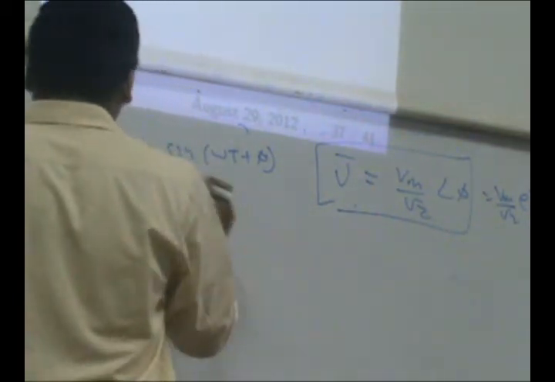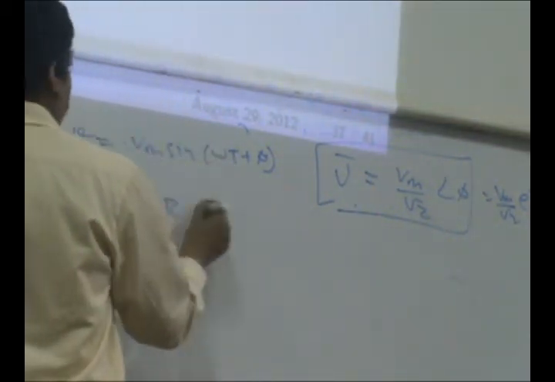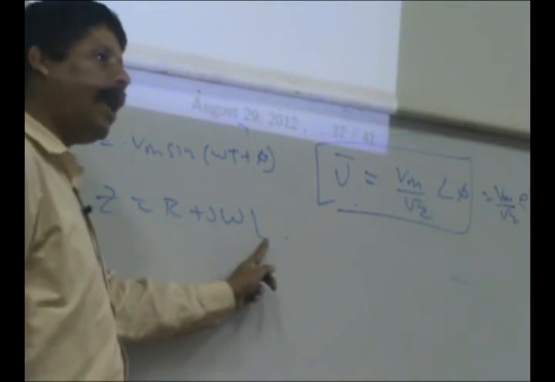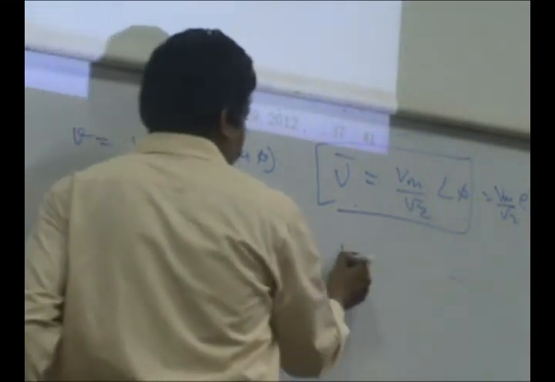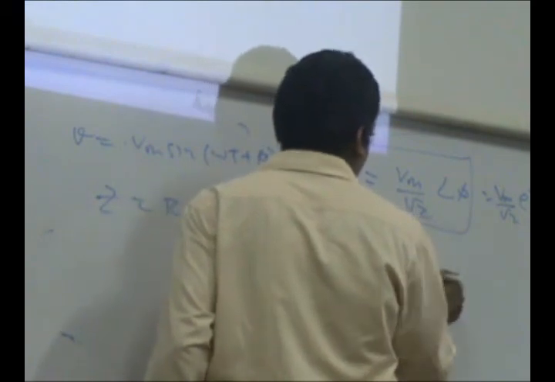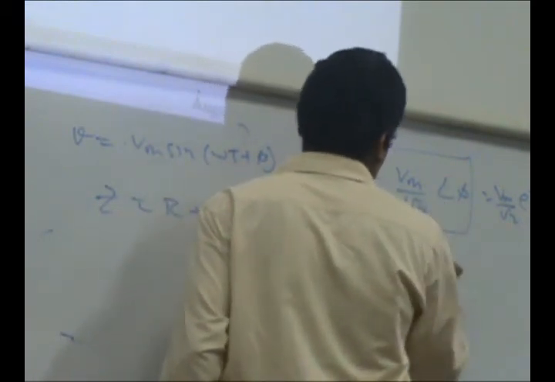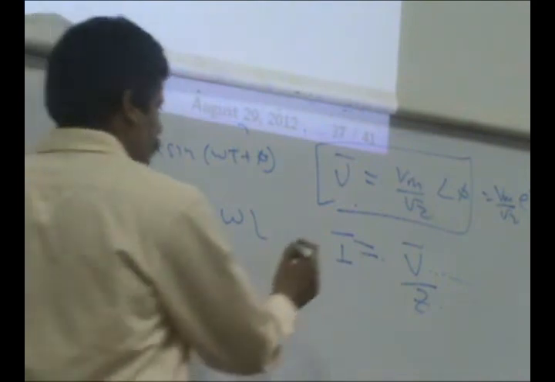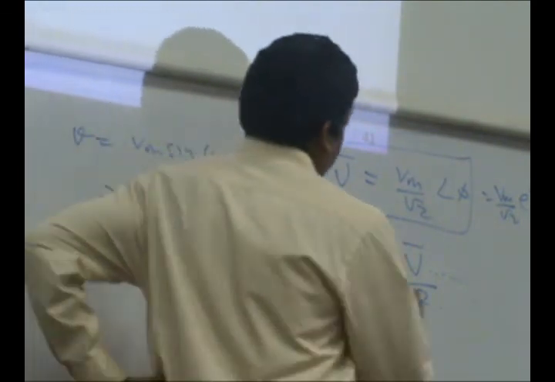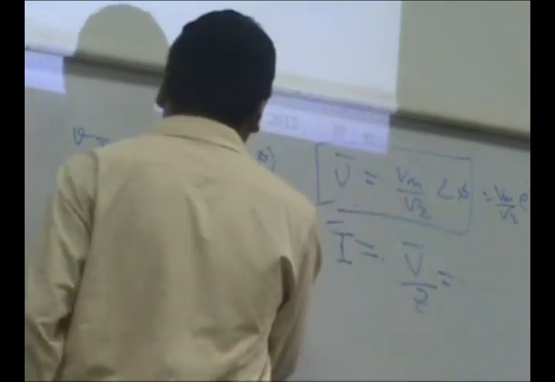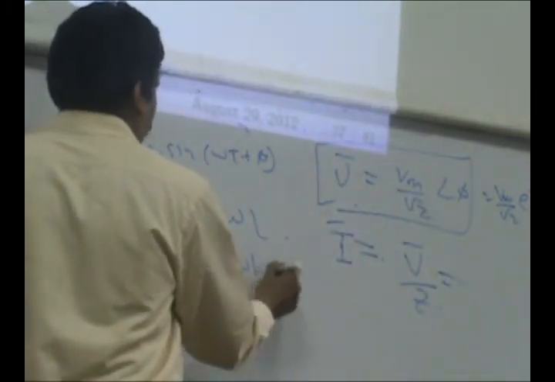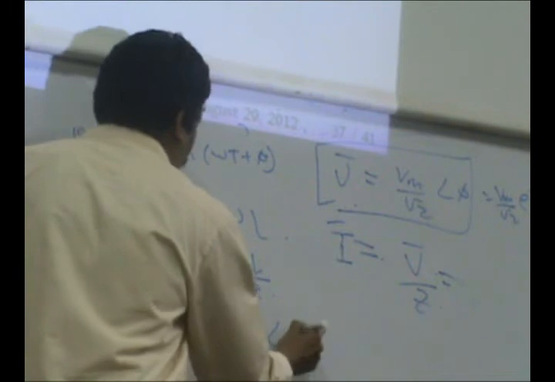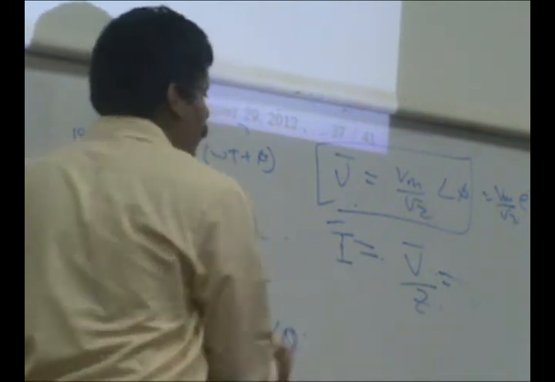Now the impedance. If the resistance is R and the inductance is L, then the impedance is R plus j omega L. So I will say I bar is V bar by Z. This is the phasor, I bar is V bar by Z. Effectively, let's say tan of theta is omega L by R. In other words, mod Z is root of R square plus omega square L square at an angle of theta.